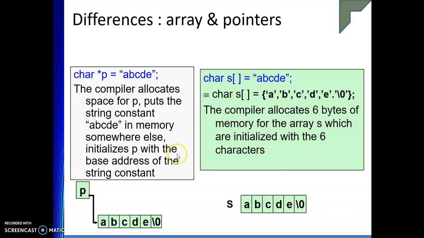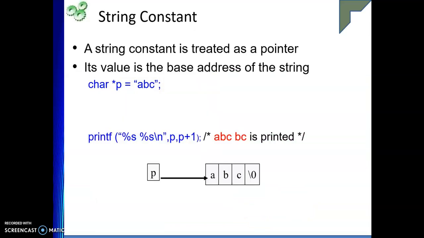Right? So this is something like this. P is pointing to A, and here S is nothing but the array string itself. Okay, so a string constant is also treated as a pointer. So if I write char *P = "ABC", now I increment the pointer P by 1, then the value that will come is nothing but BC.